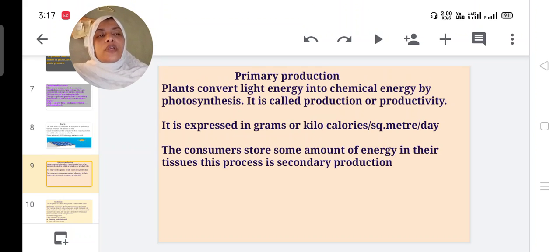Kilocalorie per square meter per day. The consumer stores some amount of energy in their tissue. This process is secondary production. The consumers are saving some amount of energy in their tissues. This process is called secondary production.